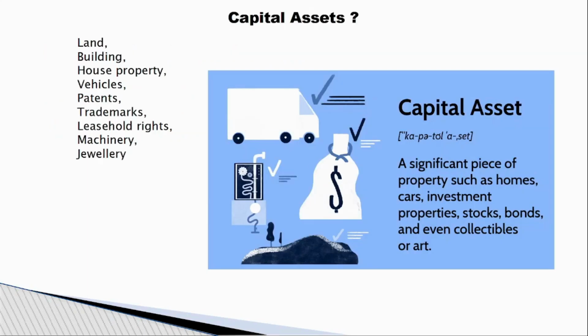So, what are the capital assets? Land, building, house property, vehicles, patents, trademarks, leasehold rights, machinery, jewelry. If you buy and sell for a higher price, then this is called capital gain.